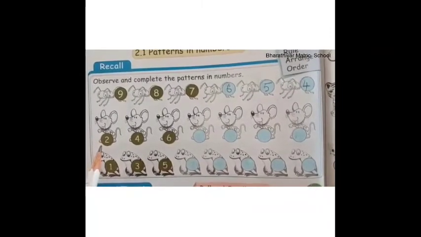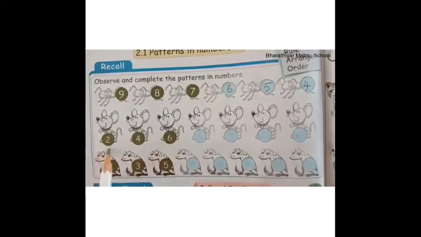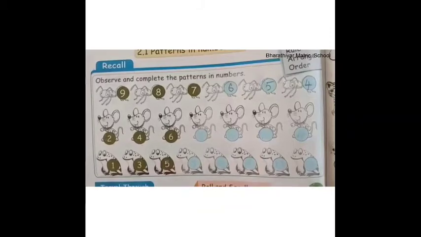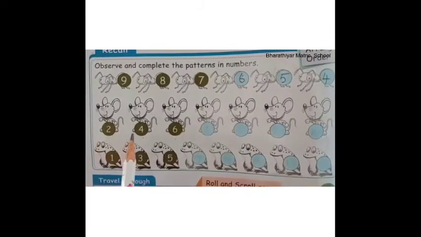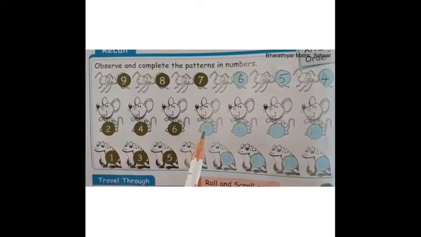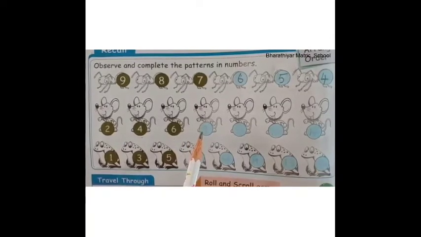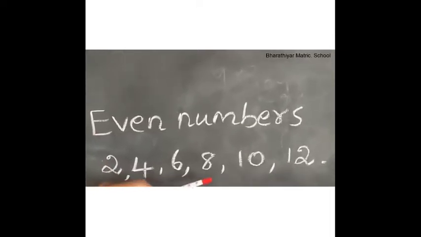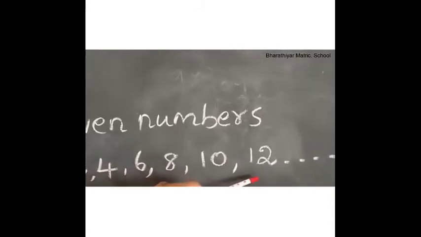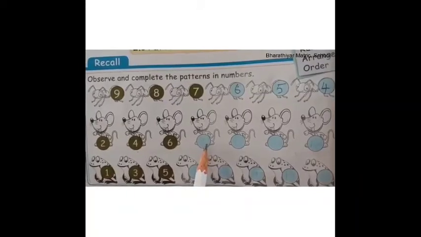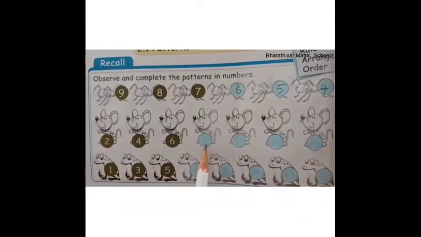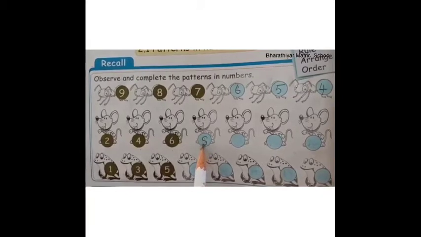Next, look at the numbers on the rats. 2, 4, 6. Children, are you able to find the number pattern here? The second pattern is the even number pattern. What are the even numbers? The even numbers are 2, 4, 6, 8, 10, 12 and so on. So what do we have to write here? Yes, very good children. We have to write 8 here.